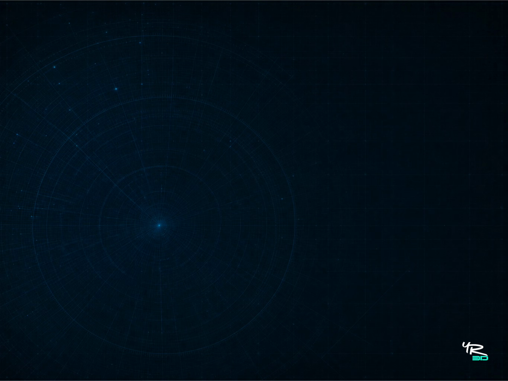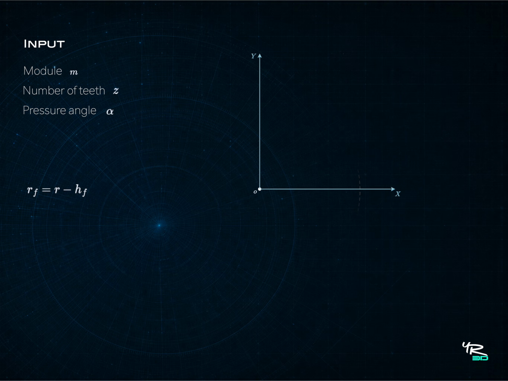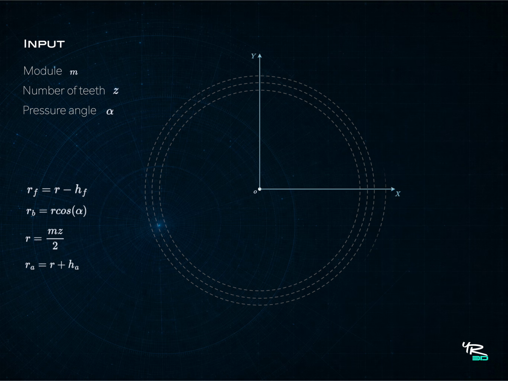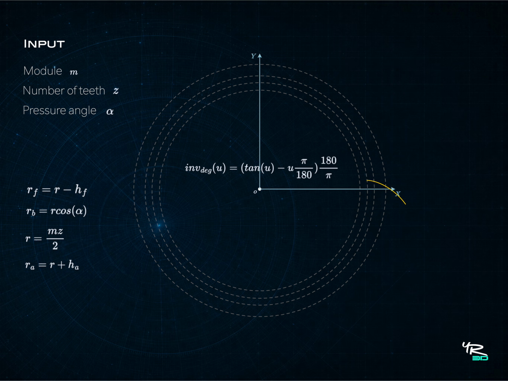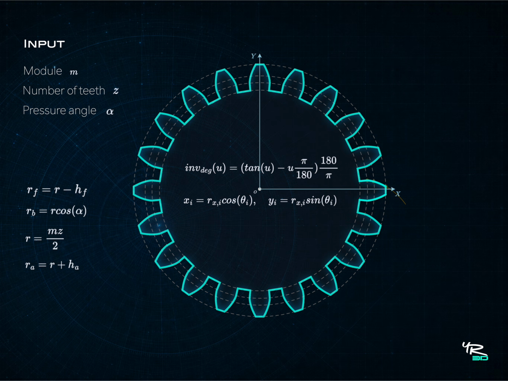Okay, to create our gear generator in Shapr3D, we will need inputs. The first one is the module M, the number of teeth Z, and the pressure angle alpha. With those, we will trace the root circle, the base circle, the pitch circle, and the tip circle or addendum circle. Then, using the involute function, we will calculate the exact coordinates to plot the tooth flank, the root, then mirror around the x-axis, and finally a circular pattern to complete the gear profile.